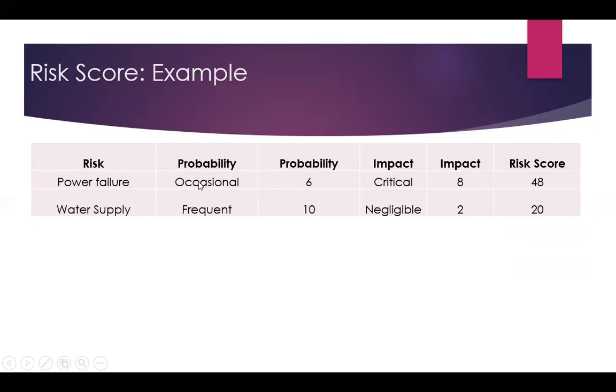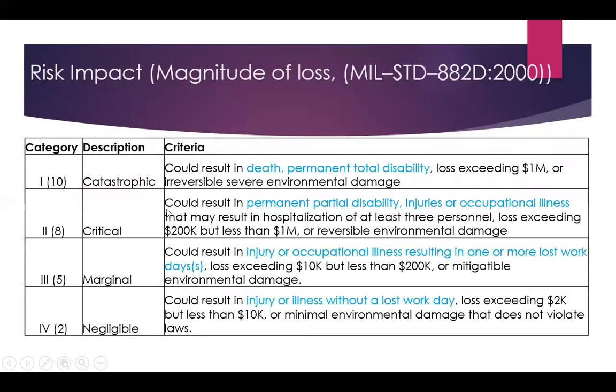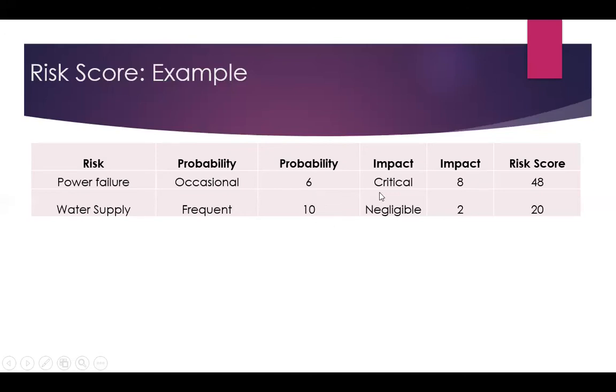So power supply failure is occasional and water supply is frequent. Probability score we have written as 6 and 10. These are arbitrary scores, these are not fixed. I have assigned these in the brackets here. For impact, these are those scores.